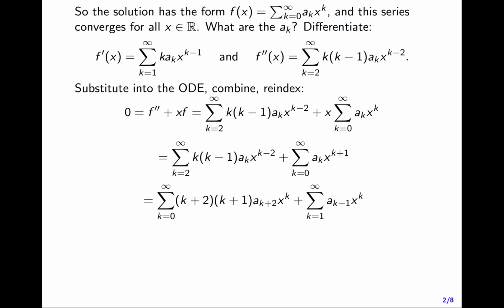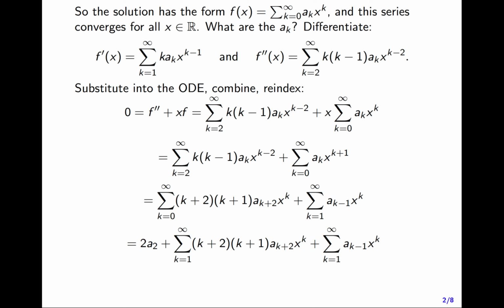But the second series starts at k equals 1, and I want both series to start at the same index. So in the first series, which starts at k equals 0, let me just break off and write explicitly that k equals 0 term. If I take k equals 0 here, I get 2 times 1 times a_2 times x to the 0. That's 2a_2. And then I start my series now, sum k equals 1 to infinity, k plus 2 times k plus 1 times a_{k+2} times x to the k. And I keep my other series as it was, sum k equals 1 to infinity of a_{k-1} times